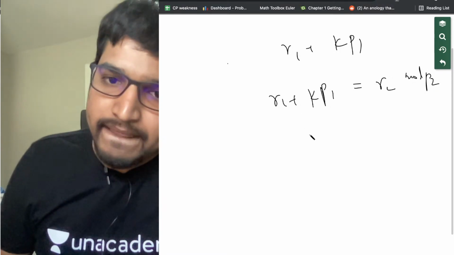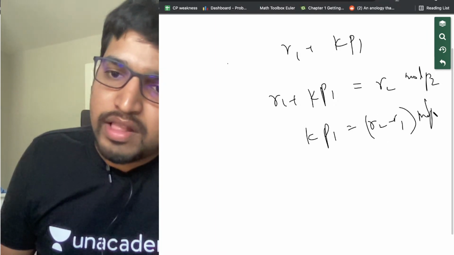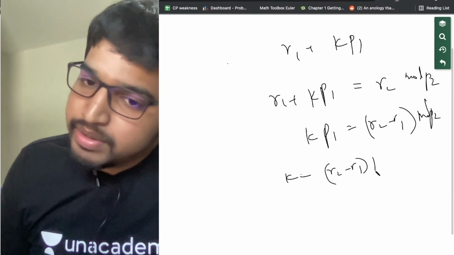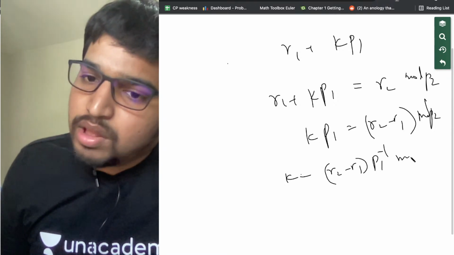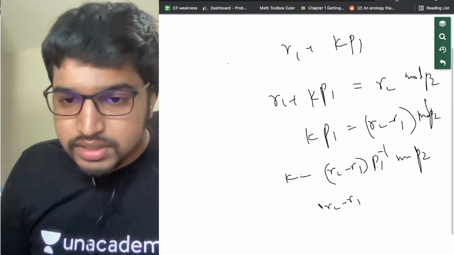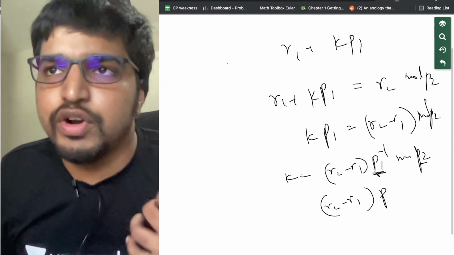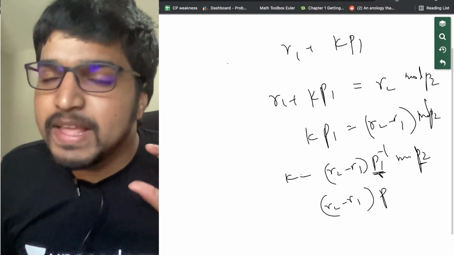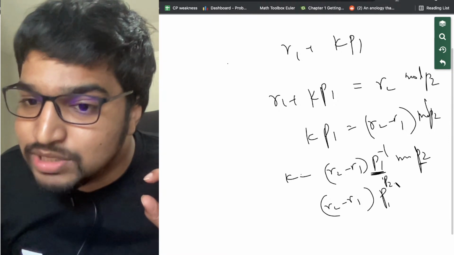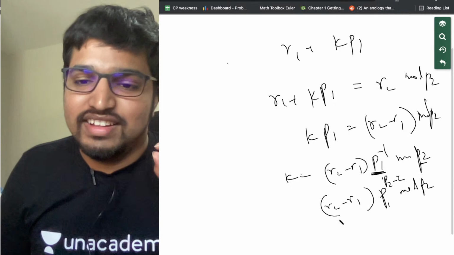Now, k into p1 equals r2 minus r1 mod p2. Now k equals r2 minus r1 into p1 to the power minus 1 mod p2. Here p1 is just another number to p2, we don't care whether p1 is prime or not. p1 to the power minus 1 mod p2 is p1 to the power p2 minus 2, which we discussed with the math theorem. Correct? All right. This is k.